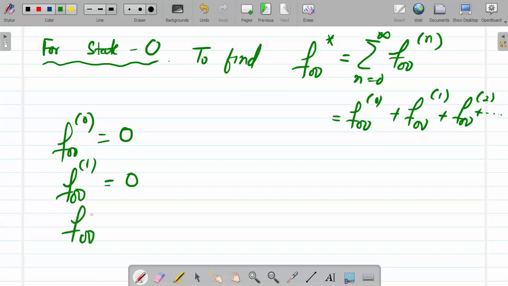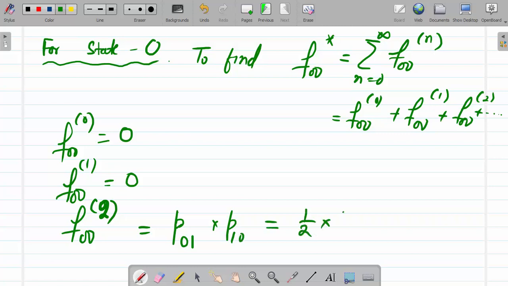Now 0 to 0 in two transitions is possible, because the system can go from 0 to 1, then come back 1 to 0.